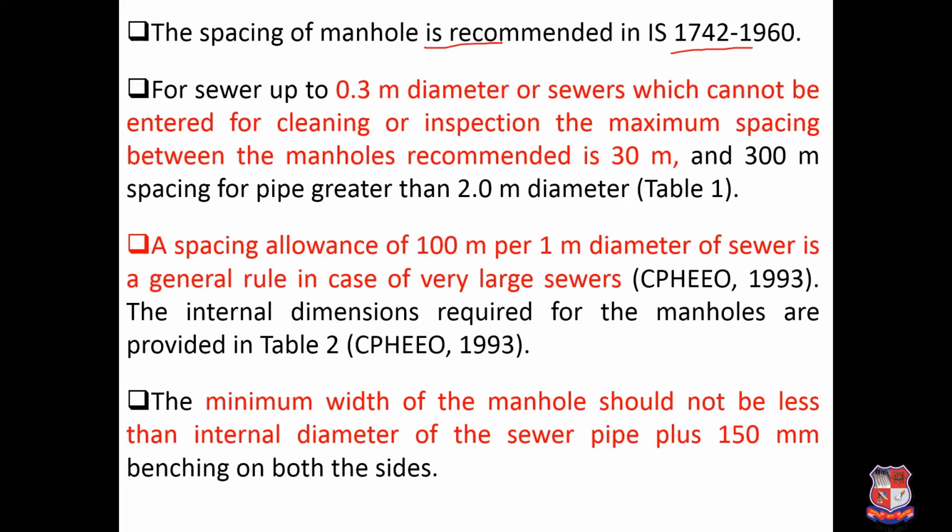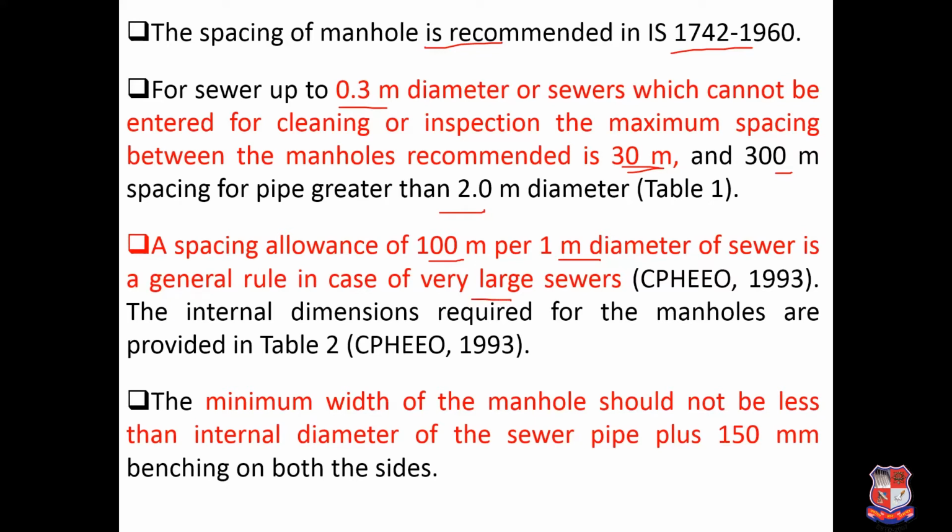1742/1960. So for sewer up to 0.3 meter diameter or sewer which cannot be entered for cleaning or inspection, the maximum spacing between the manhole is recommended as 30 meter, and 300 meter spacing for pipe greater than 2 meter diameter. Spacing allowance of 100 meter for 1 meter diameter of sewer is generally chosen as per for very large sewer as per our CPHEEO manual.